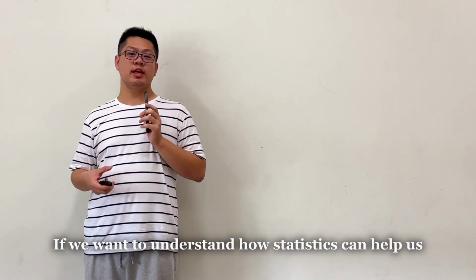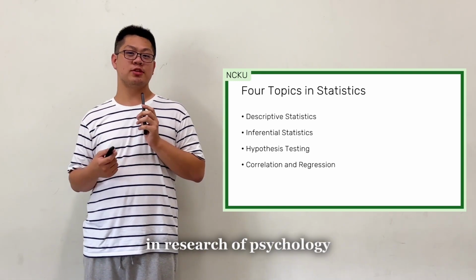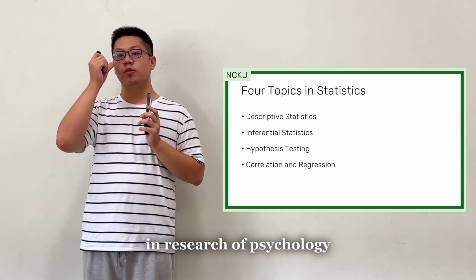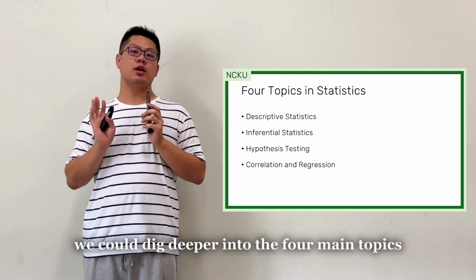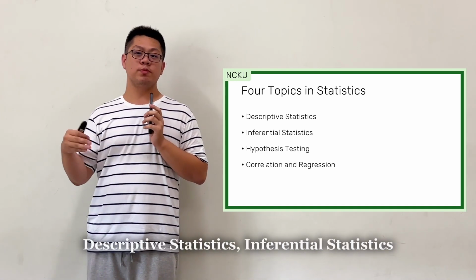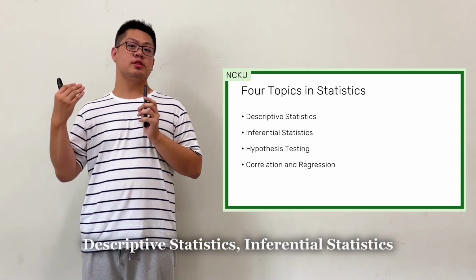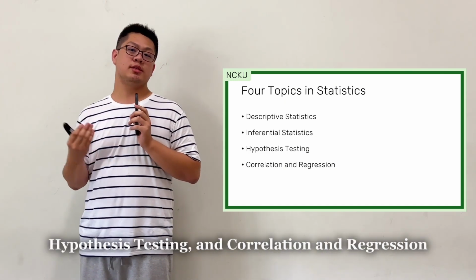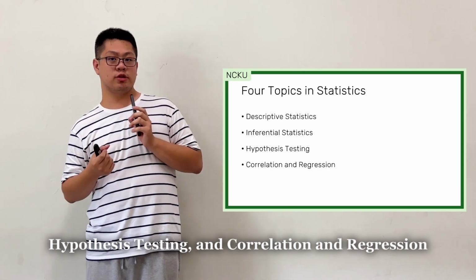If we want to understand how statistics can help us in research of psychology, we could dig deeper into the 4 main topics in statistics in psychology and education. Descriptive statistics, inferential statistics, hypothesis testing, and correlation and regression.